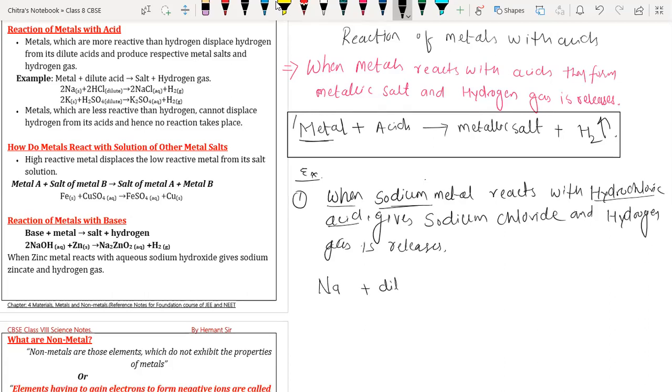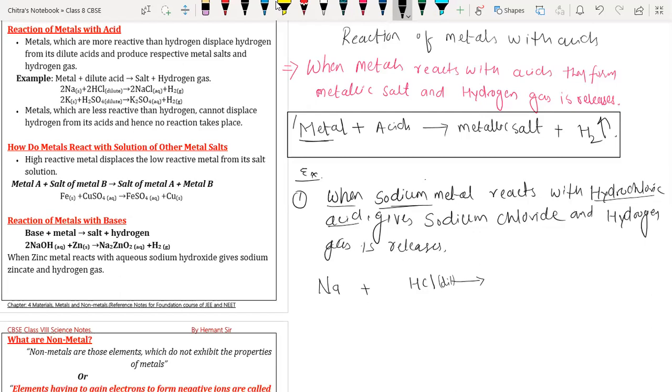What is dilute HCl? Dilute hydrochloric acid means it is an acid, but dilute means it is not concentrated. Distilled water is added to it. Yes, it contains more water and less HCl. That's why it is called dilute acid.